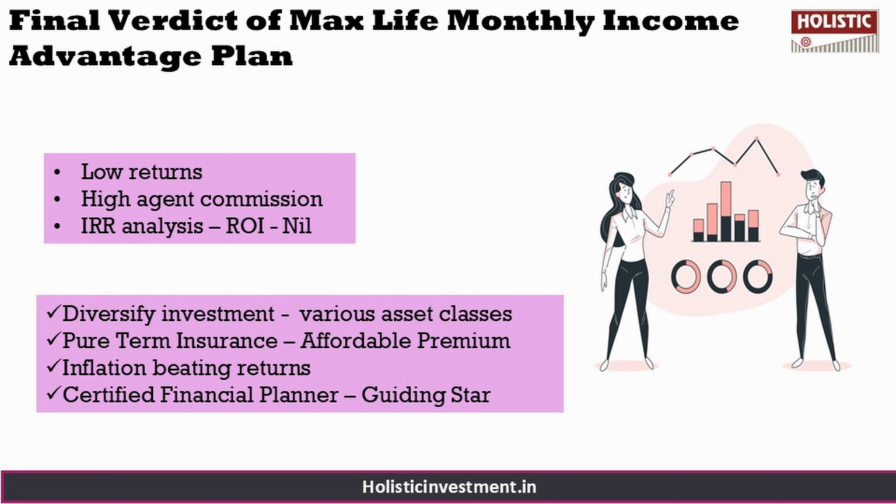So if you are a risk averse conservative investor, you may consider investing in PPF. With a slightly better risk tolerance, you may choose to invest in an equity mutual fund. If regular monthly income is your need, you can always set up a systematic withdrawal plan and get monthly income along with higher growth in the long term. On the other hand, you can get a far higher life cover from a term insurance plan by paying a far lesser premium. So just as I stated earlier, the Max Life monthly income plan is a below average investment option even for an endowment policy. So it's better to avoid such policies.